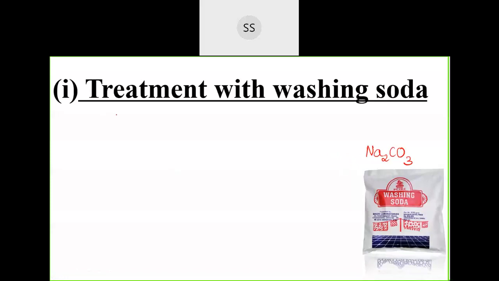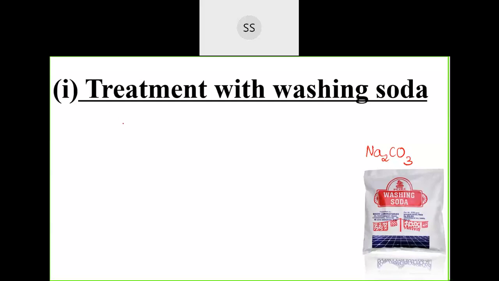So I was telling, the permanent hardness can be removed by treating with washing soda, and washing soda is sodium carbonate.